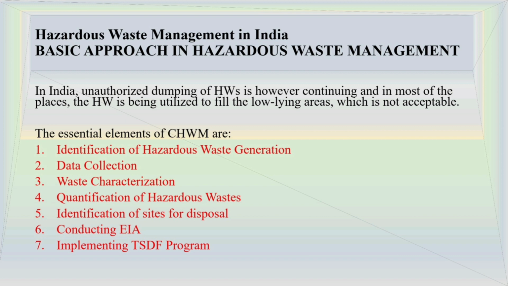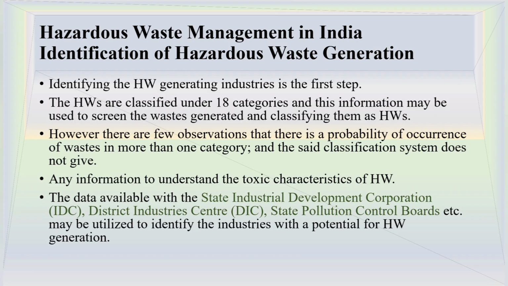So these are the 7 essential elements of hazardous waste management schemes. We will be dealing with the first step, that is identification of hazardous waste generation. We know how to identify, because we already categorize hazardous waste into 18 different groups. Even when you categorize, there are some hazardous wastes which may be present in multiple categories, so there is no information available in these schemes.